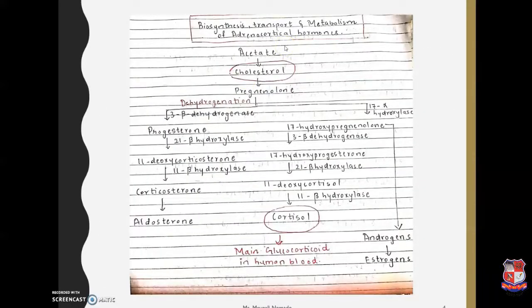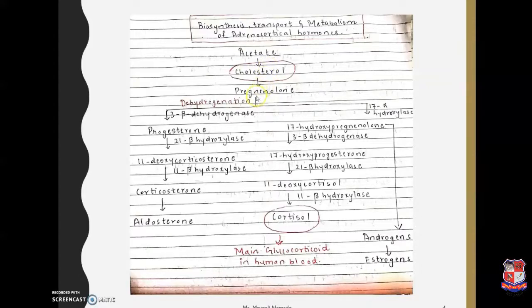First of all, we'll look at the biosynthesis, transport, and metabolism of adrenocortical hormones. So here it is the cholesterol part. Cholesterol is the major precursor of all the steroid hormones. It is formed from acetate, and cholesterol, under the influence of ACTH, that is adrenocorticotropic hormone, gets converted into pregnenolone.